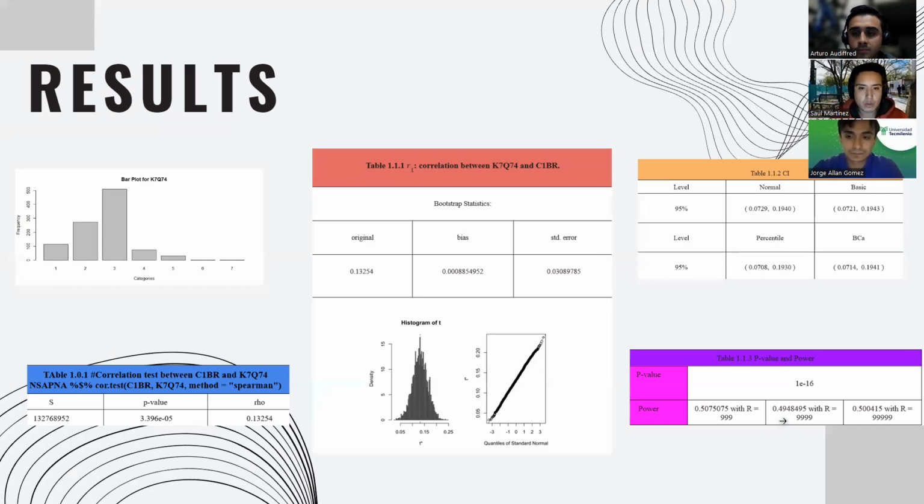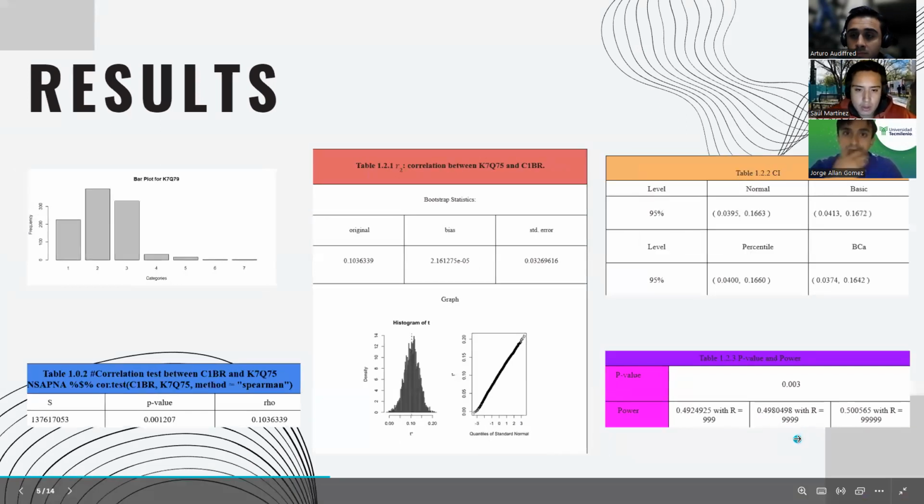And for our results on our first correlation, we have normality on our histogram of our bootstrapping. The coefficient intervals do not include 0, so it is significant, as well as the p-value being really small. Unfortunately, our power is 0.5, so we cannot really rely on these results.